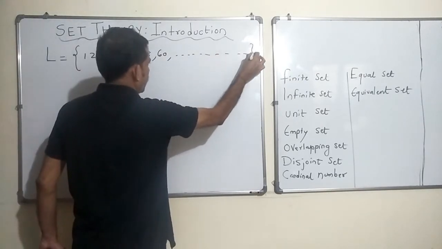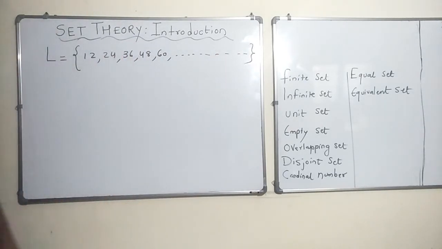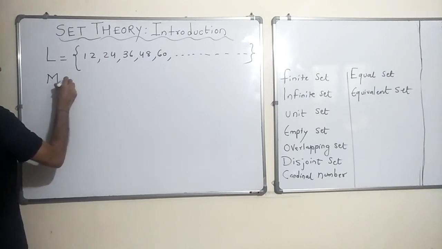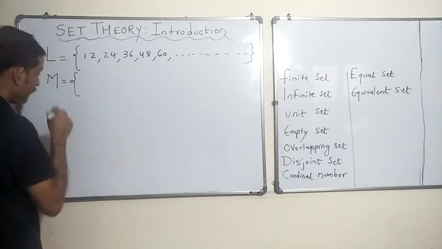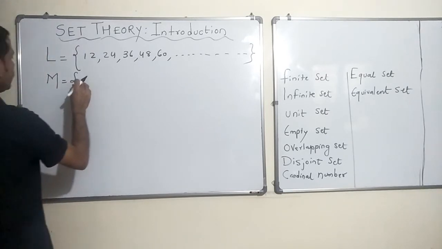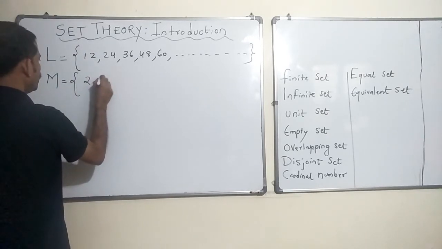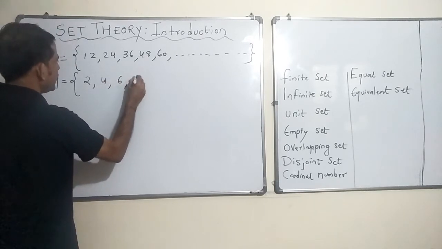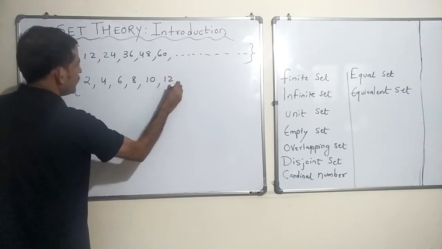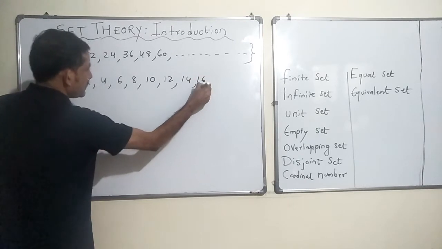Okay. And M is a set of all even natural numbers. So, 2, 4, 6, 8, 10, 12, 14, 16,